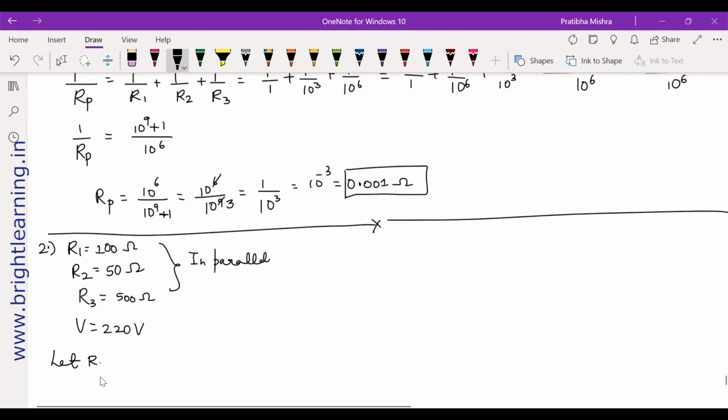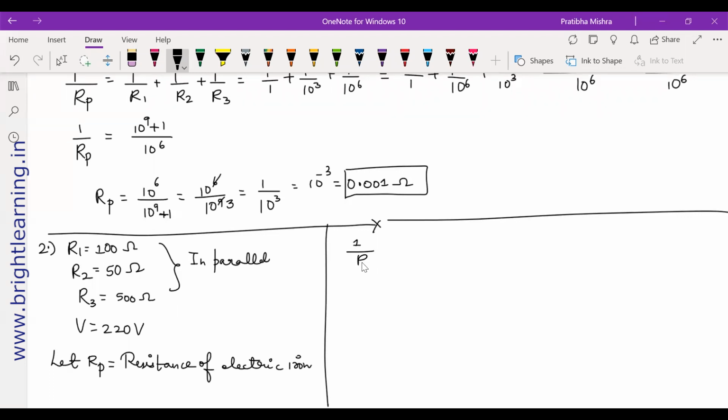They are in parallel, so let RP be the resistance of the electric iron. Then you can find it out.